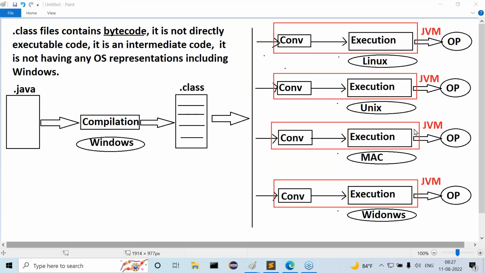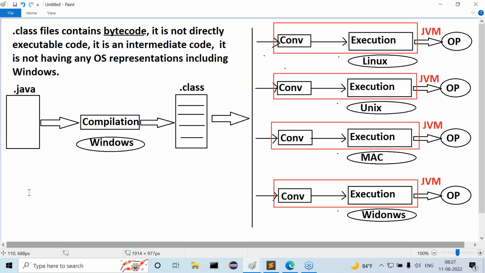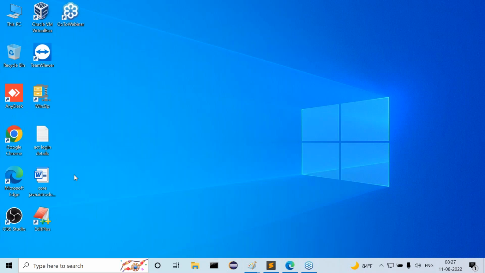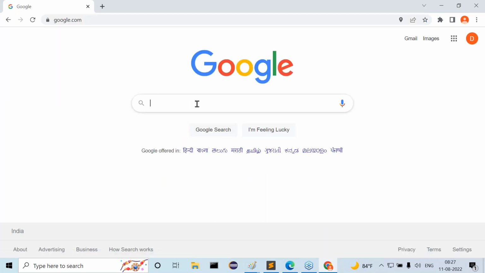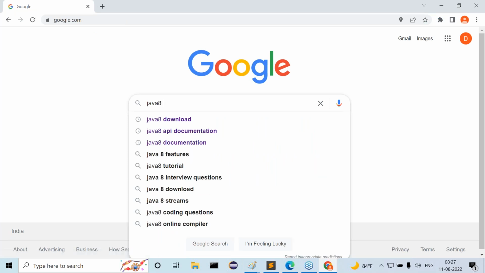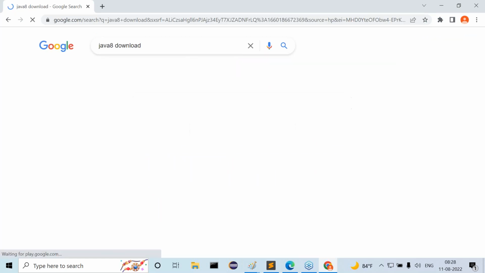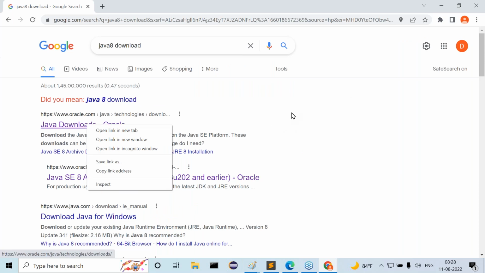All right guys, if you are still not believing that, and you want proof for this, I'll give some points also. Try to observe carefully. Java software is platform dependent, I'm telling you, but a Java application is platform independent. Let us see this one. I want to download Java software. For example, Java 8 download. I want to download the Java 8 version, guys.